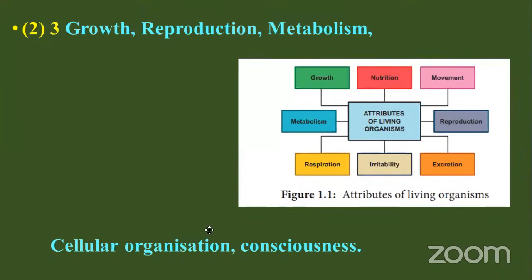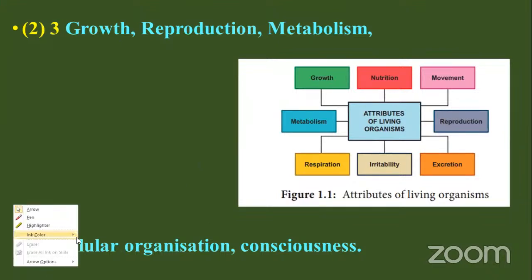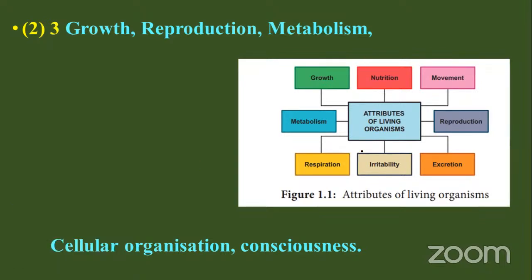See this: growth, reproduction, and metabolism. The first one is growth, the next is reproduction, and the third is metabolism. Other than this, nutrition is also very important, and also respiration, excretion, irritability, and movement.